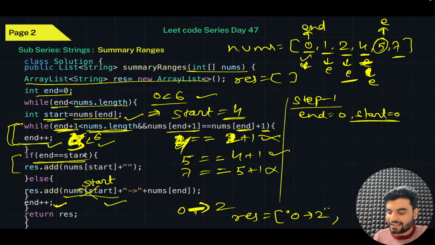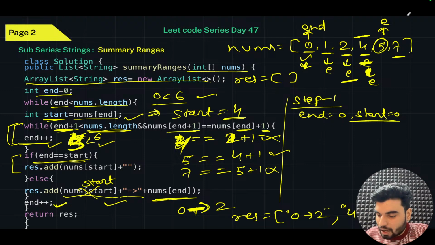You'll check here, are your end and start the same? No, start was pointing to this 4, end is pointing to 5, and they are not the same. Then what will you push? You will push this thing, start, that is 4, arrow sign, end is 5. So this you have pushed into your array list. Yes or no? Now the next thing: end plus plus. Now end is pointing to the last element.